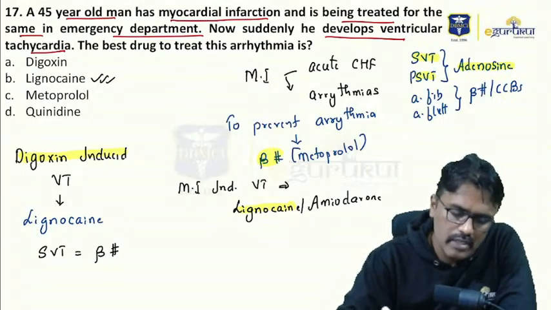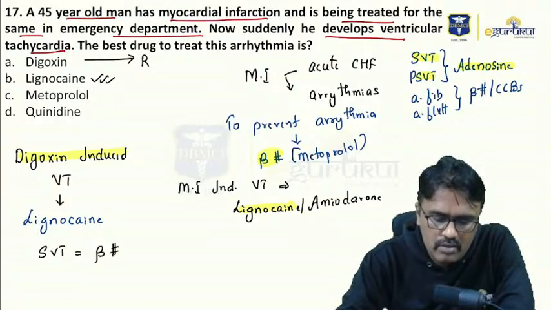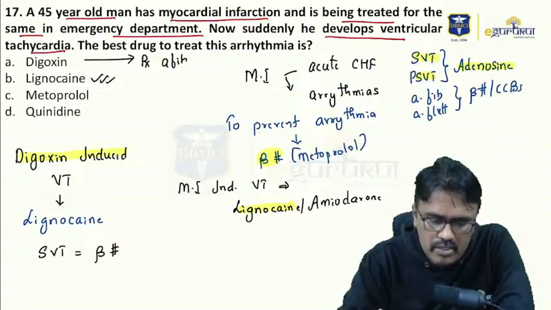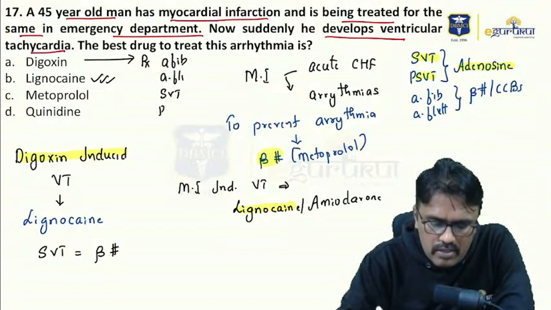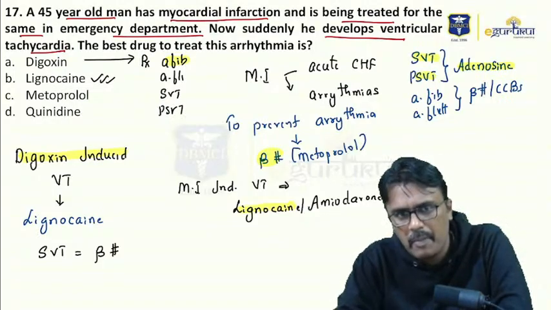So digoxin can itself cause arrhythmia, and digoxin can be used to treat arrhythmias present above the ventricle, such as atrial fibrillation, atrial flutter, and SVT, PSVT conditions. But most commonly it is used to treat atrial fibrillation.